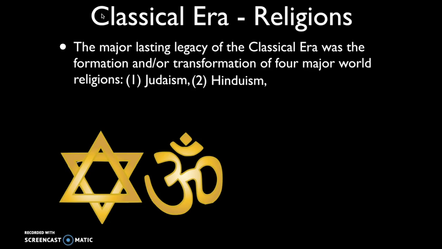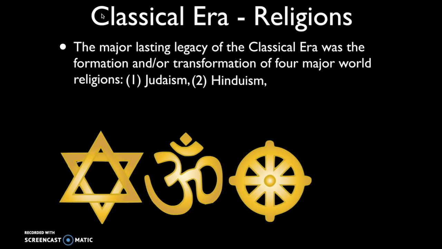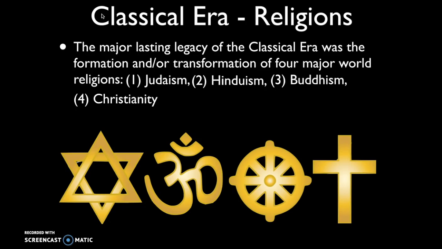Now in period 2, the classical age, starting around 600 BCE, we see the formation of two other world religions, Buddhism, founded by Siddhartha Gautama, the Buddha, and Christianity, founded by Jesus of Nazareth. So we'll spend a lot of time focusing on both the formation of Buddhism and Christianity in this period, but also the way in which older religions like Judaism and Hinduism were transformed.